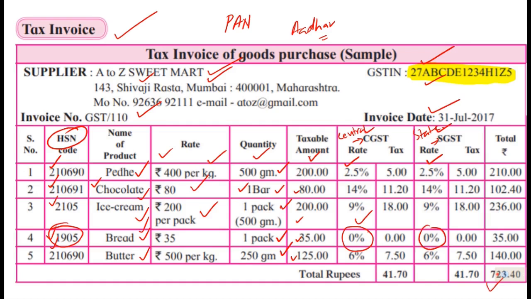Items are coded, items are having different rates of GST, and it is equal for central, equal for state, and after tax is added, the new rate, 500 gram पेड़े का प्राइस अभी 210 हो गया, ₹2.50, ₹2.50 एट पर 100 रुपीस का रेट के हिसाब से ₹5 इधर आपका पेमेंट गया, टैक्स गया, नेचुरली ₹723.40 का बिल आ गया.